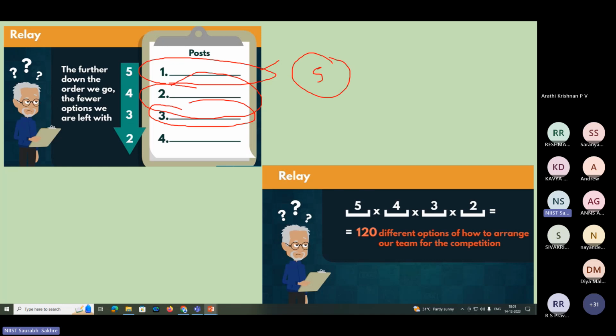Okay, at first post he has 5 options. At second post he has 4. So it will be 5 options for the first, 4 for the second, 3 for the third, and 2 for the last one. So it will be 120 different options of how to arrange a particular team for the competition.